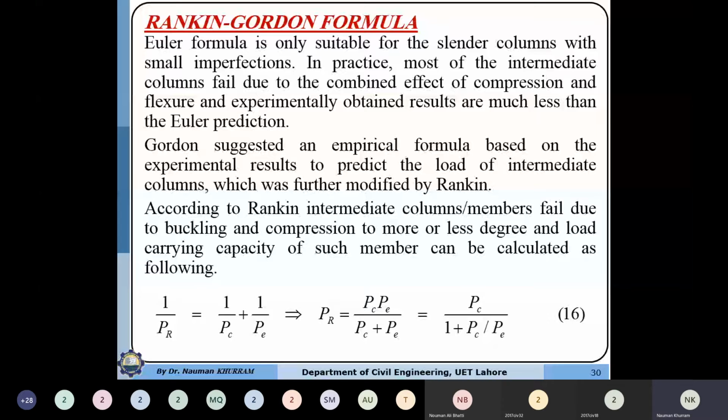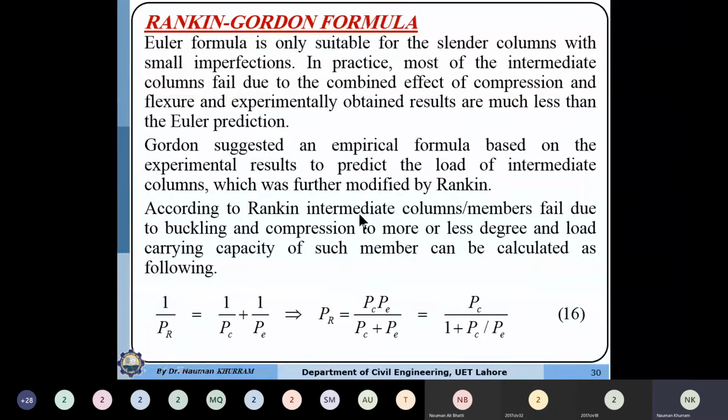All types of long columns, if they have certain imperfection or eccentricity in the load, will have a capacity a little bit lesser, or in some cases significantly less, than the Euler critical load. So Gordon suggested an empirical formula based on experimental results to predict the load for the intermediate column, and this formula was further refined by Rankine.